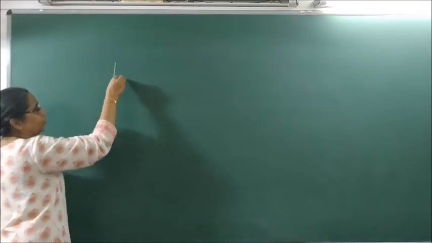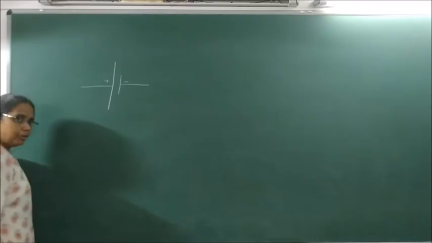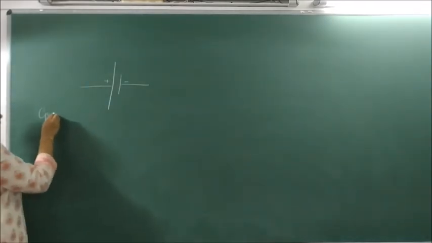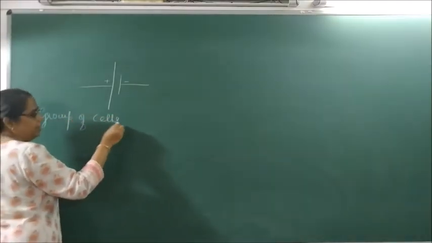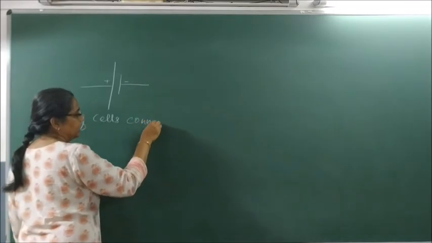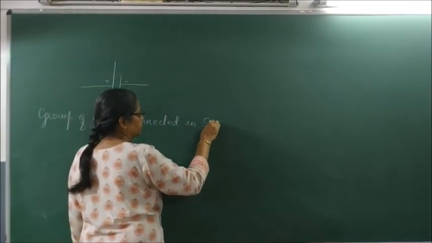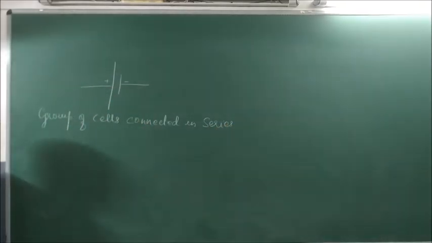A cell always has a positive terminal and a negative terminal. Okay? What is a battery? Please write: group of cells connected in series. What is battery? Group of cells connected in series is called as battery.